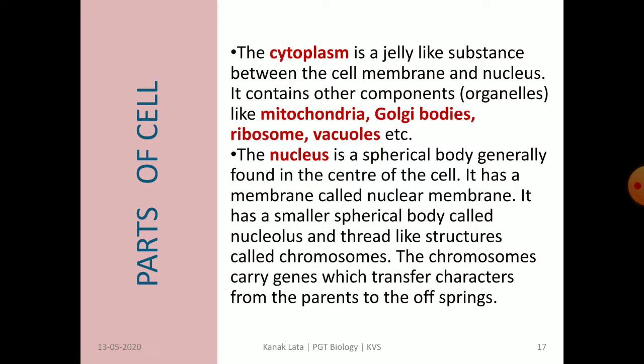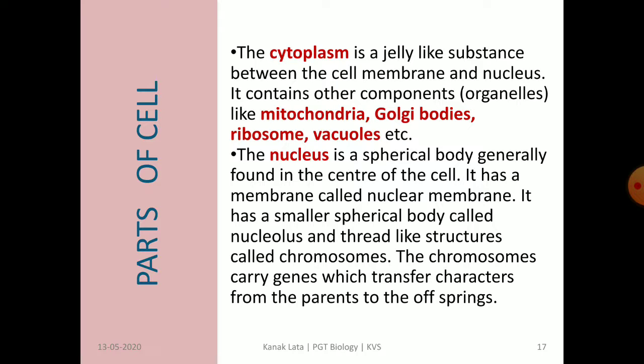About cytoplasm. Cytoplasm is a jelly-like substance between the cell membrane and nucleus. In the cytoplasm, various components called organelles are present. The important organelles present inside the cell are mitochondria, Golgi body, ribosomes, endoplasmic reticulum, vacuoles, etc.